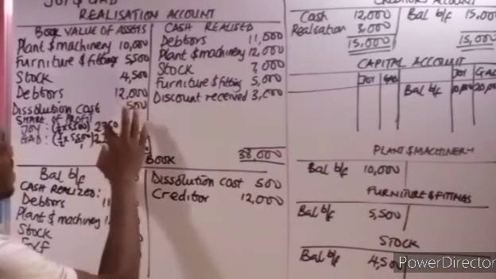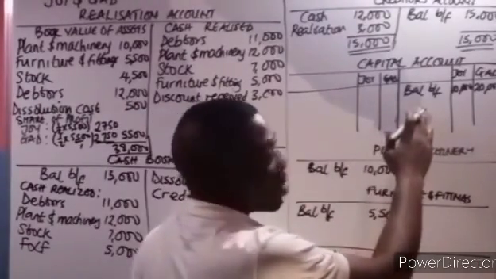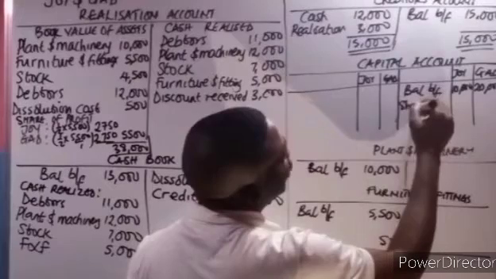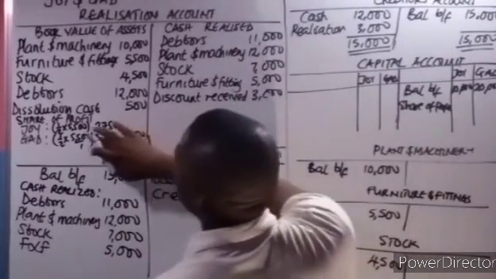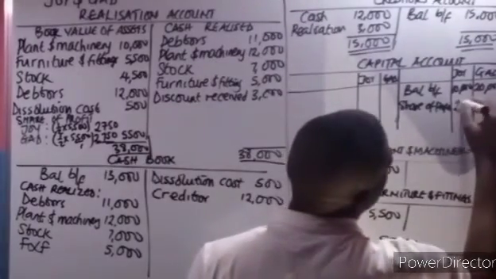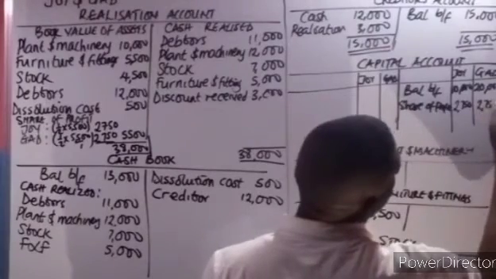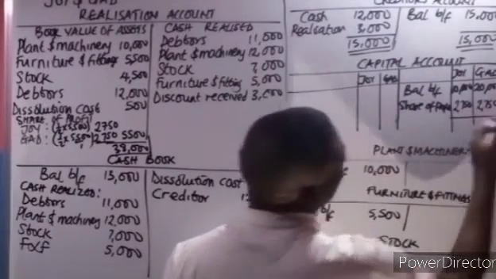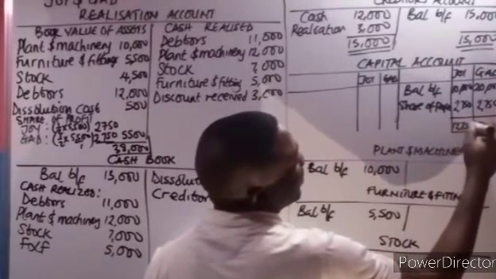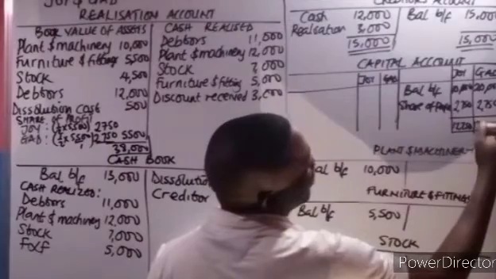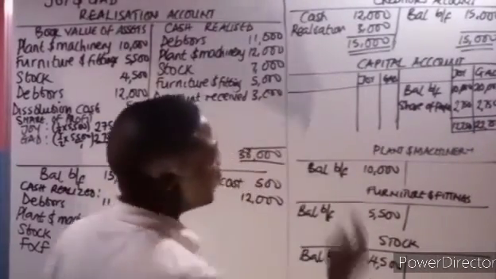Now this profit will be transferred to their capital account. So you now have here a share of profit. Please follow me. For Joy, it is 2,750. For God, it is 2,750. So they will now add it: 10,000 plus this will give us 12,750, and 20,000 plus this will give us 22,750. There is no other item here.